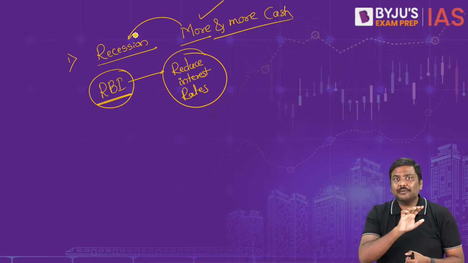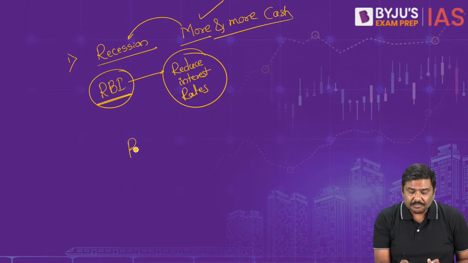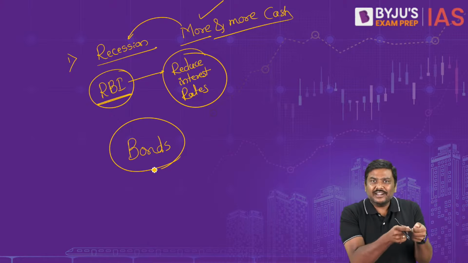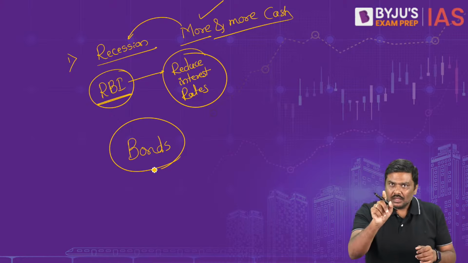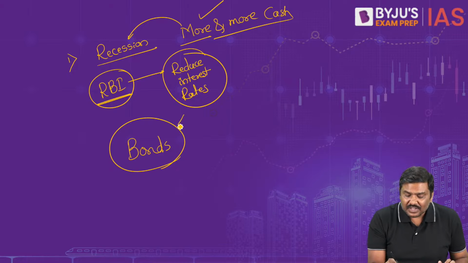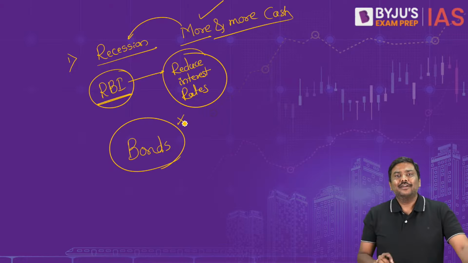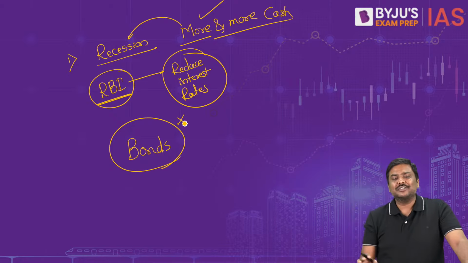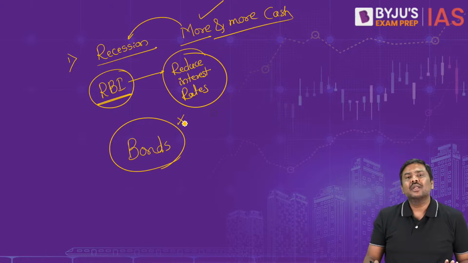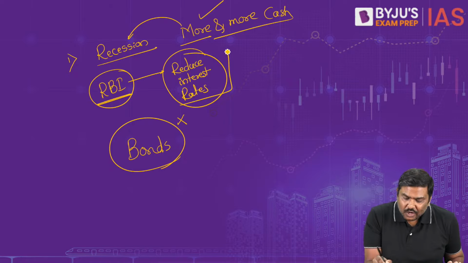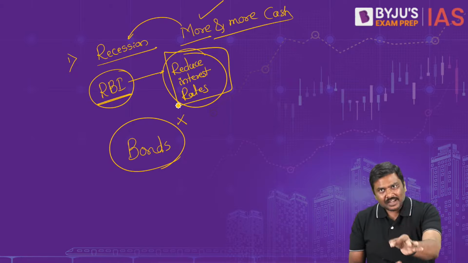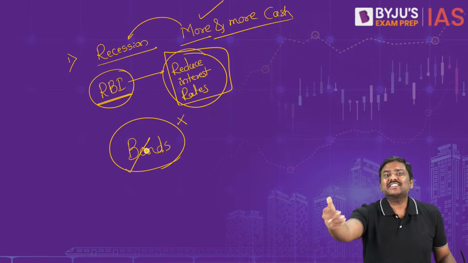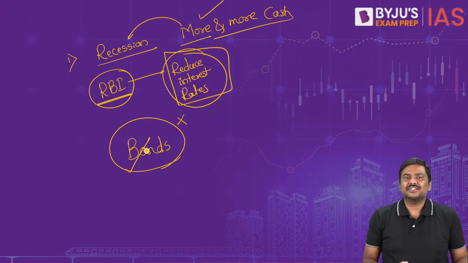And during this period of time, some of you will say, sir, I will invest in bonds. Right? And this concept of liquidity trap was given by John Maynard Keynes. This economist says even the investment in the bonds will come down. Even the investment in the bonds will not take place. People will not invest in bonds. Why? Let me give you the idea here. When the interest rates are very low already, you purchase a bond and in the next month, let's say interest rate is increased.